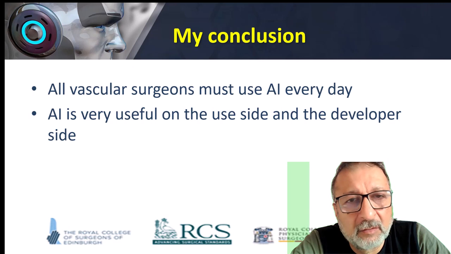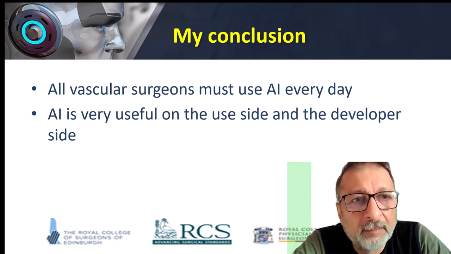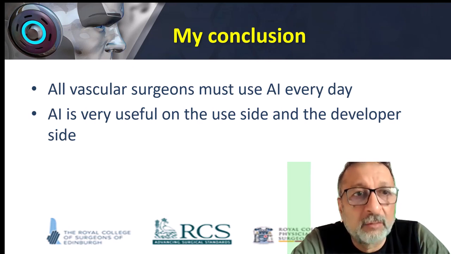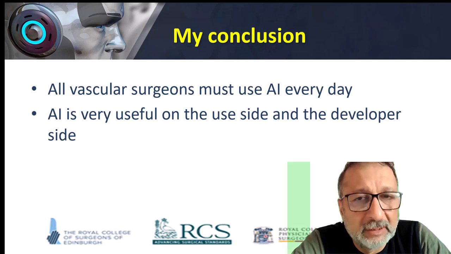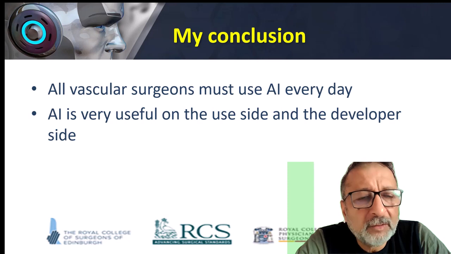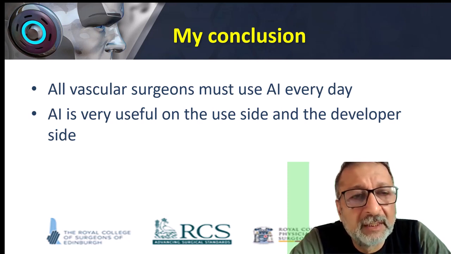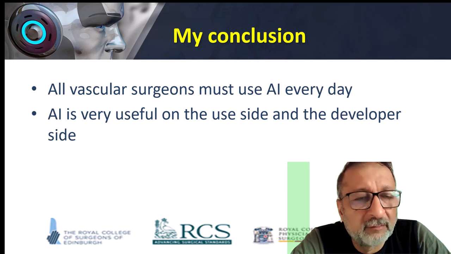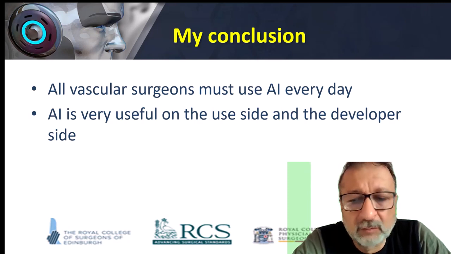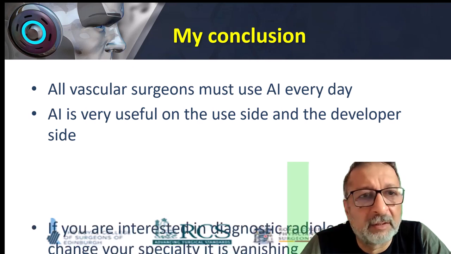And hopefully over the next parts, we're going to go through how you can program artificial intelligence, with Python code to detect aortic aneurysm, to detect endoleak, and to detect multiple vascular conditions. We're going to start first with how to detect COVID from a chest X-ray, and how to detect pneumonia from chest X-ray. And after that, we're going to detect aortic aneurysm as the third and final part.